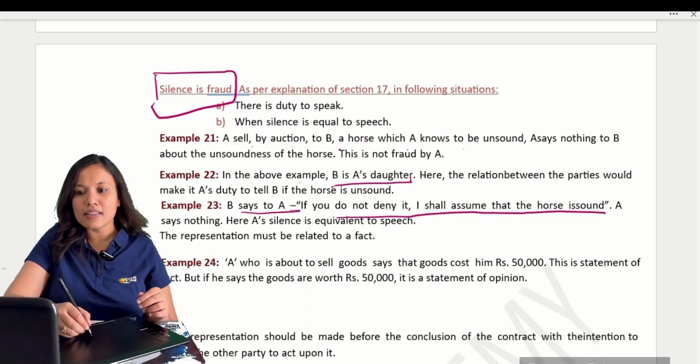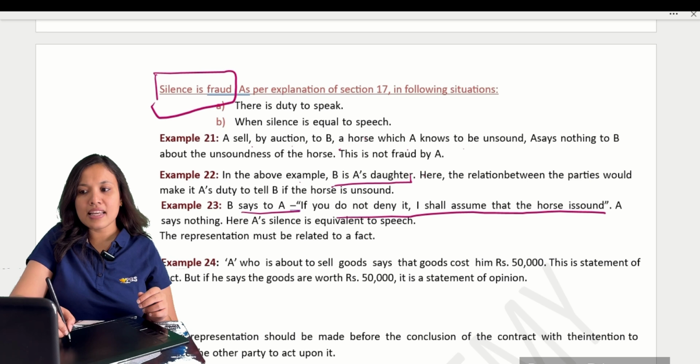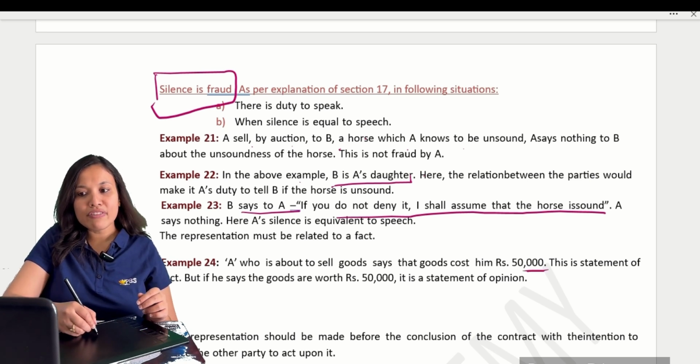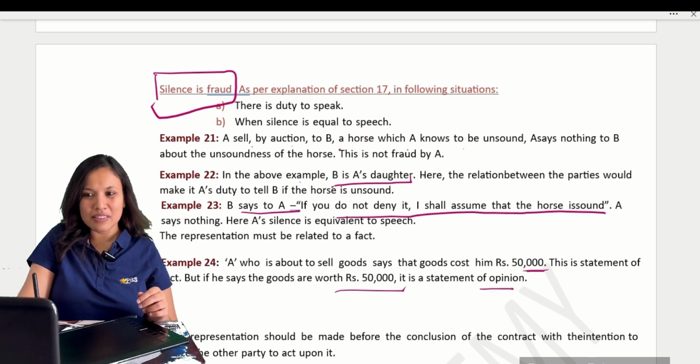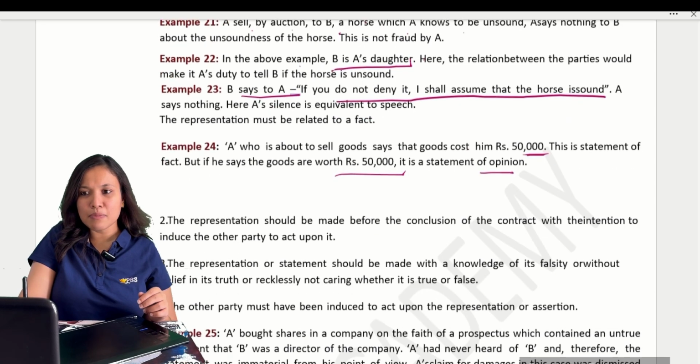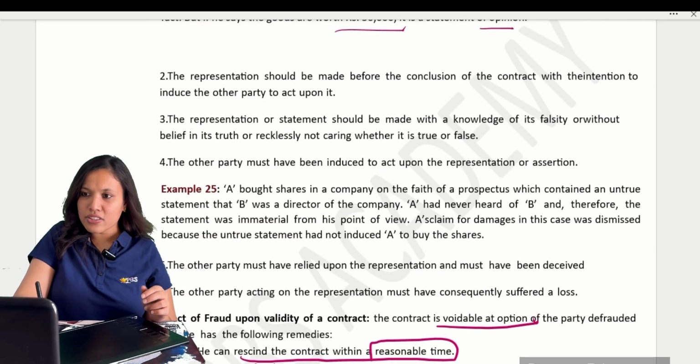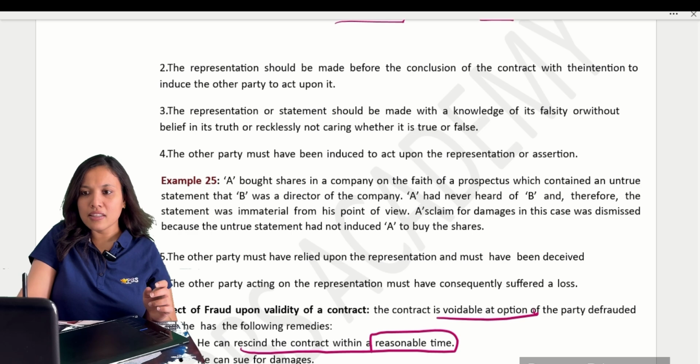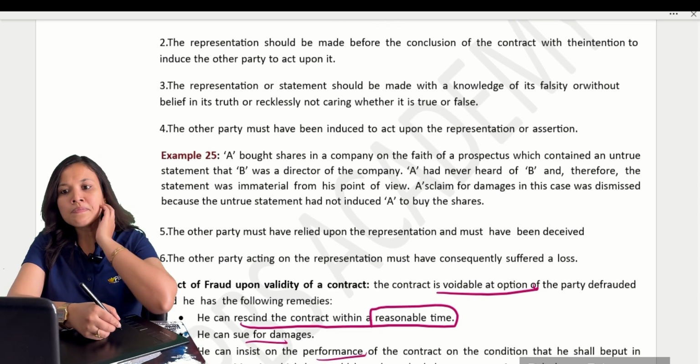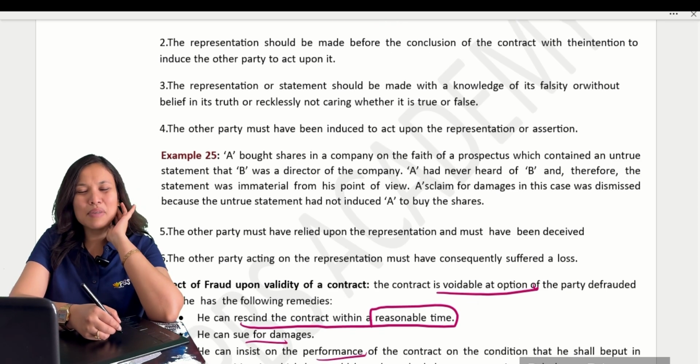Now A, who is about to sell the goods, says that the goods cost him 50,000. This is a statement of fact. But if he says the goods are worth rupees 50,000, it's a statement of opinion. That's clear, no? If I feel it might be 50,000, it's opinion. If I actually purchased it for 50,000, that is fact. Okay, now there are some examples given.